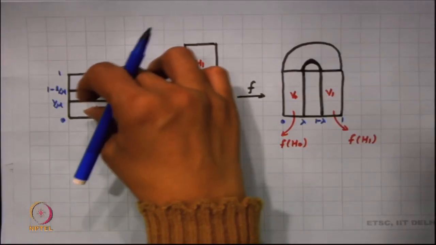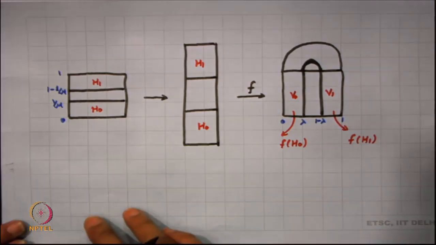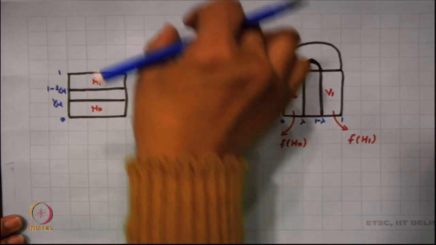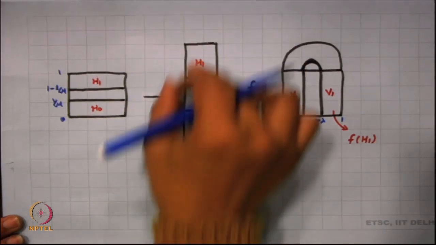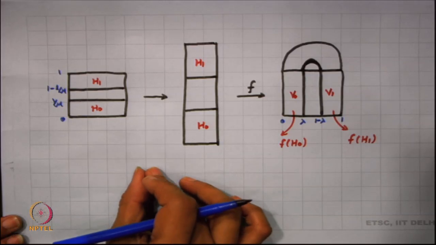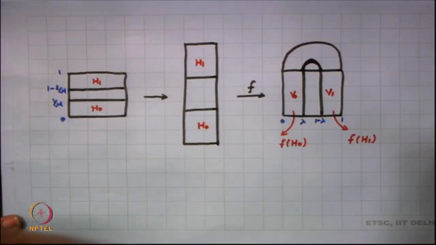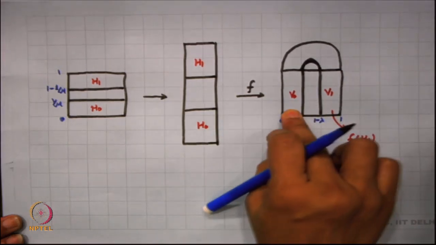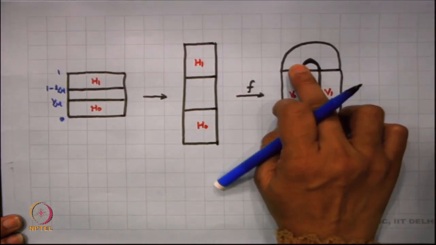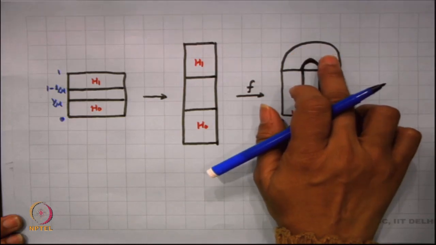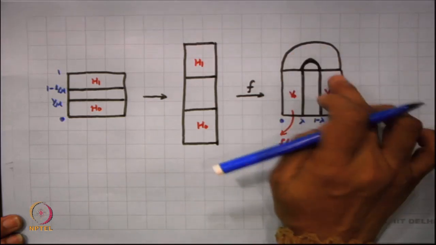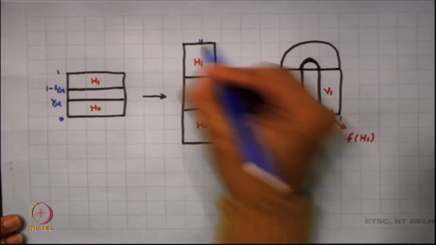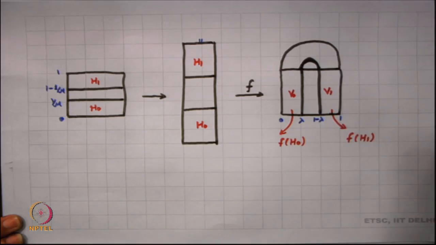So, you have your H0 and H1, and you are defining your f in such a manner that basically this is elongated. You get H0 here, you get H1 here, because you are contracting the x direction and expanding the y direction, and since you have put this in the form of a horseshoe, you start here, you put this here, you get your V naught here. This is the missing part which goes out of the rectangle, out of the square basically, and what you find is that H1 is now mapped in such a manner that this particular portion is mapped here.